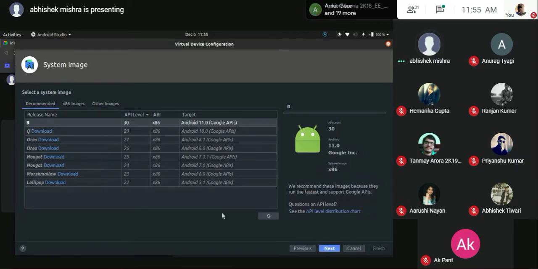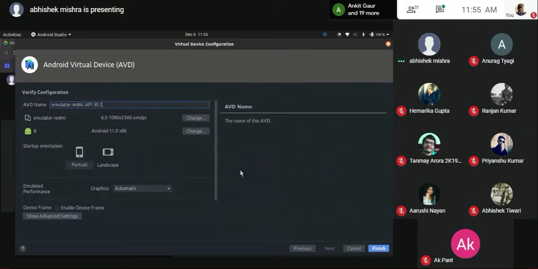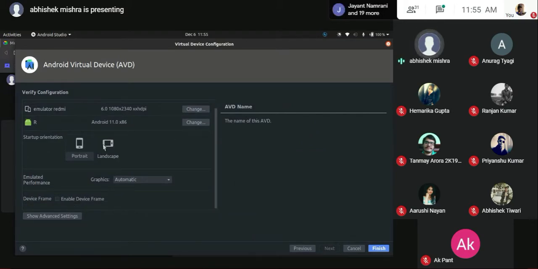So the option that you have to choose is the recommended one. Go for an Android download. You'll need to download it the first time. Since I have it pre-installed, it won't be a problem for me. Just choose it and head over. This is a simple naming the device step. Just name your device. You can change the resolution from here if you want to.